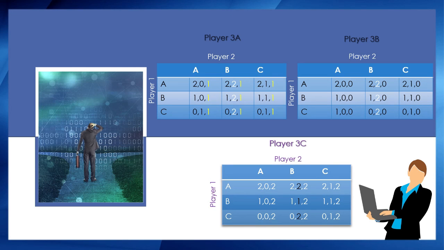The second part of the question: a strategy profile where each player's strategy is the best reply to the others is a Nash equilibrium.